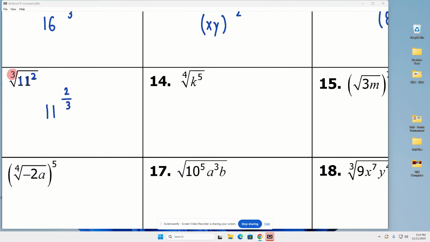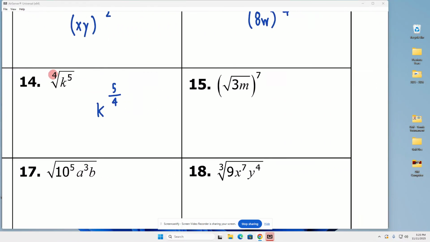What do you get on 14? Well, again, start with the root. So the denominator of a fractional exponent is a 4, and it's k, and it's to the 5th. So k to the 5/4 power is the same thing as the 4th root of k to the 5th.